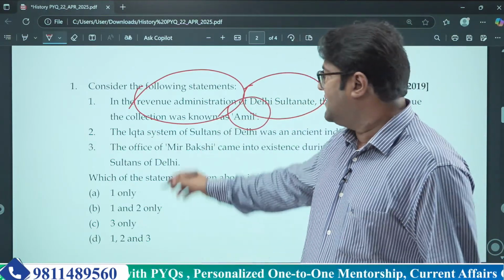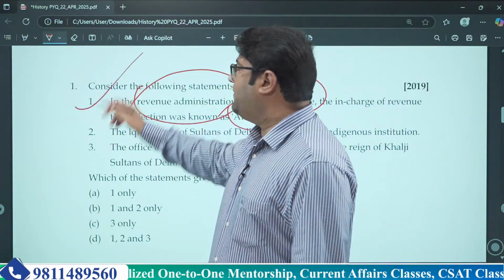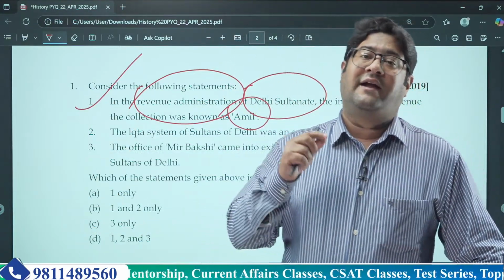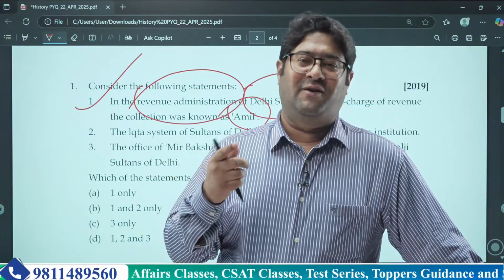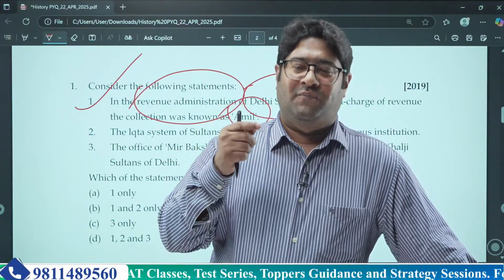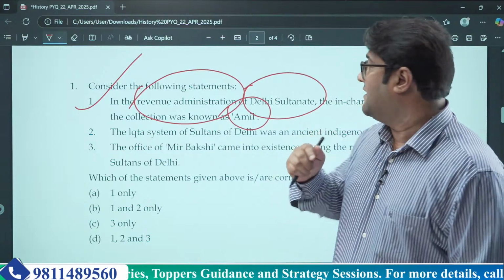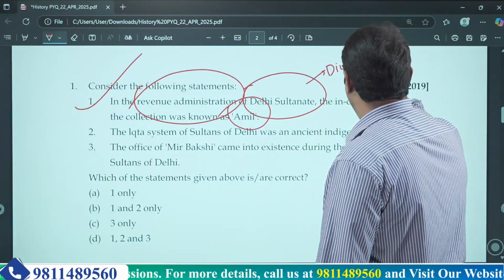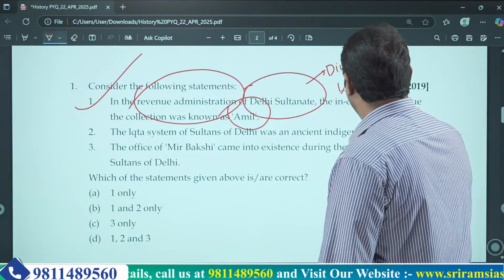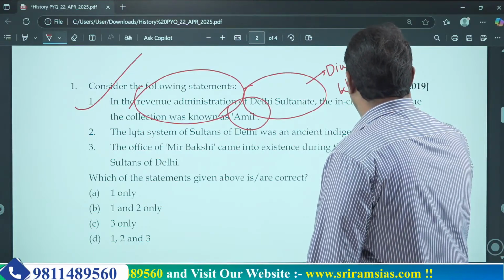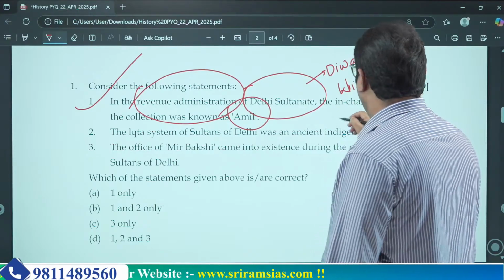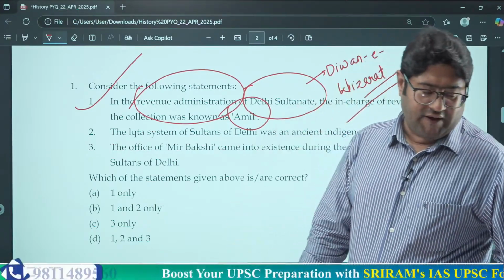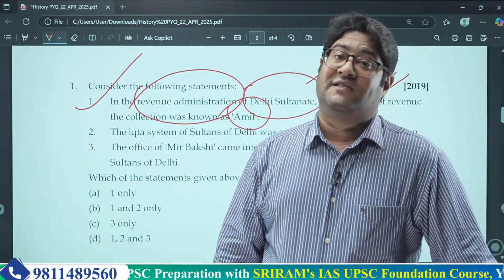Now who was Amil? This statement is of course correct. Amil basically collected revenue, and he worked under the office of Diwan-e-Wizarat, which succeeded into the office of Wazir.